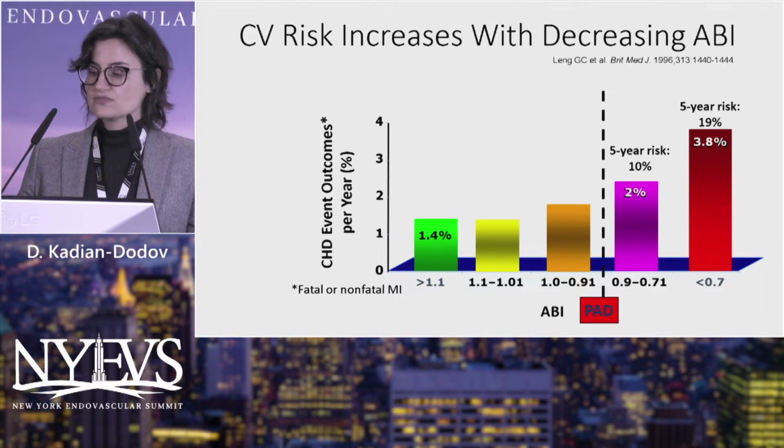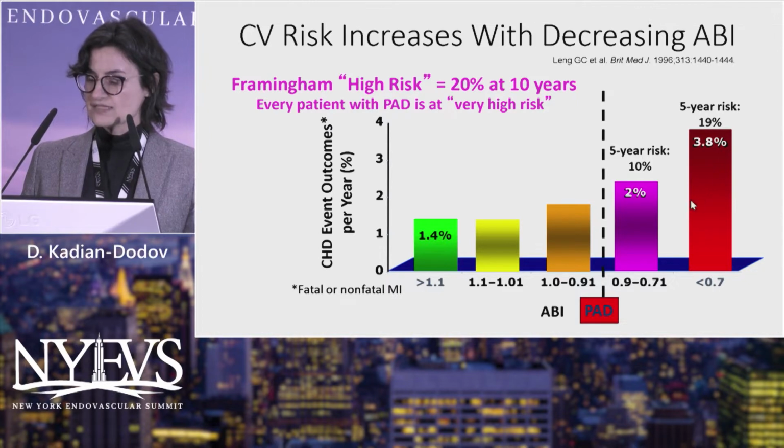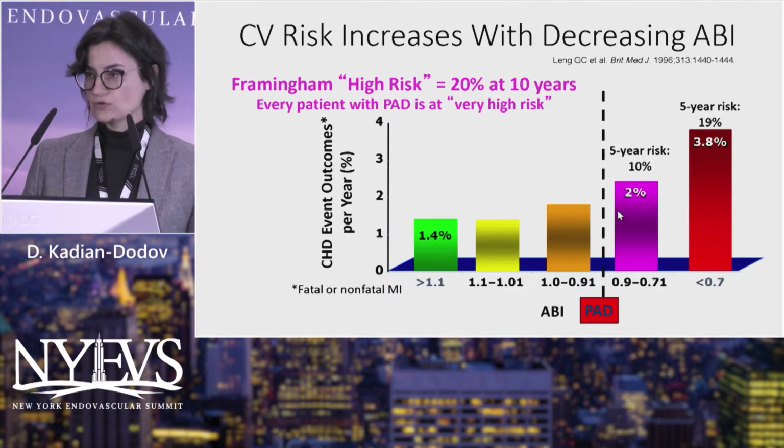So if we put this risk into terms that people are more familiar with in terms of Framingham, every single patient with PAD is at very high risk. Framingham high risk is 20% at 10 years. We're talking about almost 20% at 5 years for a patient with an ABI less than 0.7, and definitely 20% at 10 years with just an abnormal ABI.